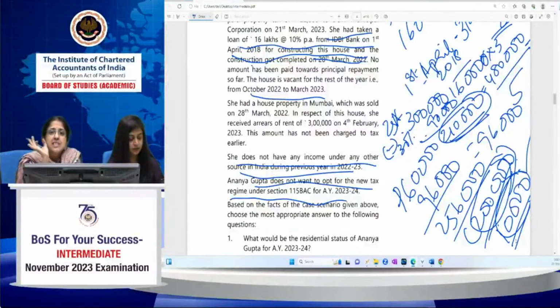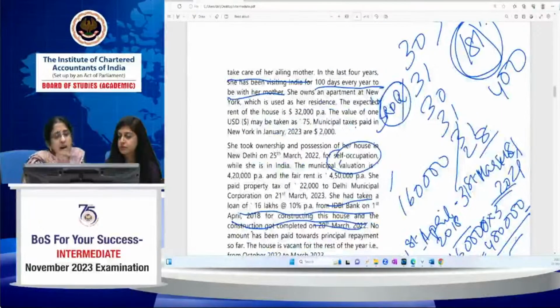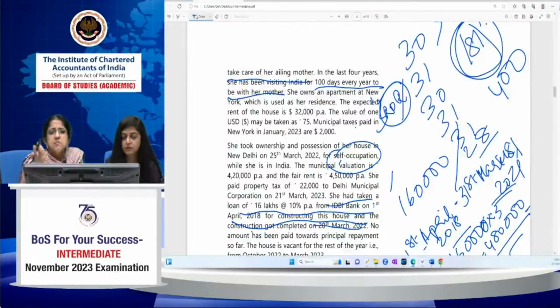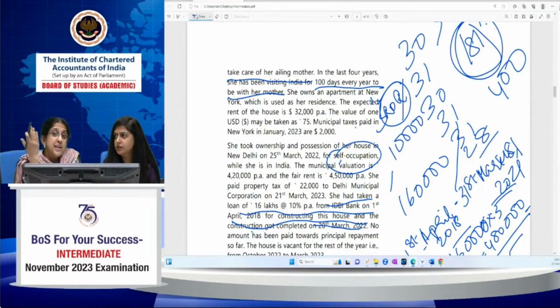Since 10,000 is less than 1,50,000, because this residential apartment in USA is anyway a self-occupied apartment, it should not be taken into consideration because it's a foreign source. Even if it had been let out, you don't take it into consideration because it's foreign source income. So for computing total income other than income from foreign sources, for her will be 10,000. This 10,000 is less than 1,50,000. So what condition for residential status you have to apply in her case?